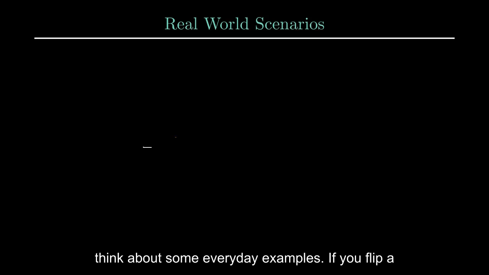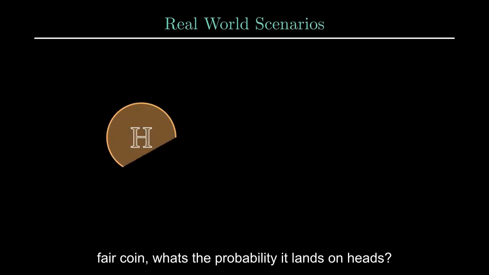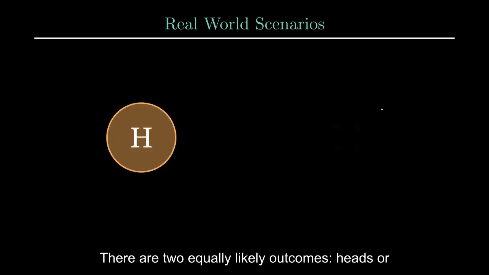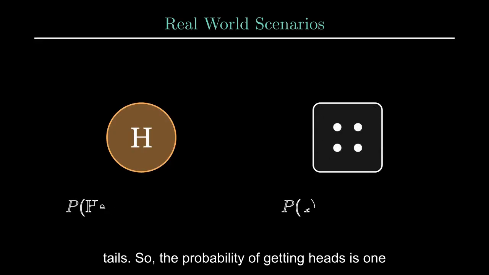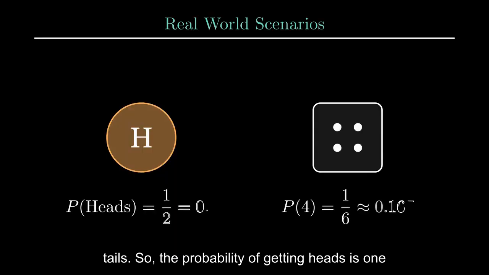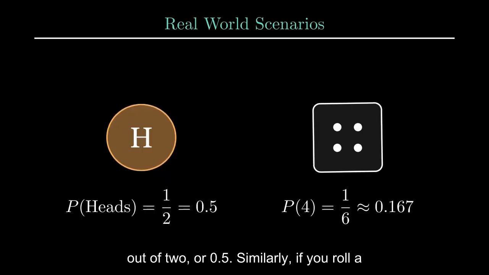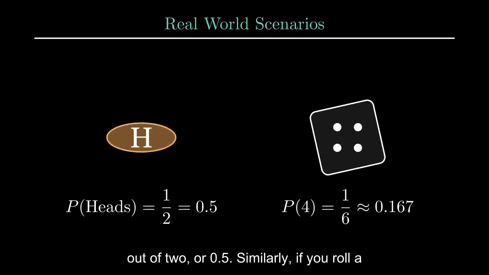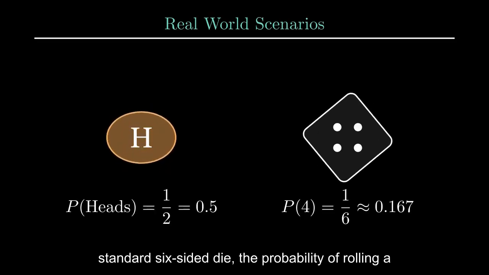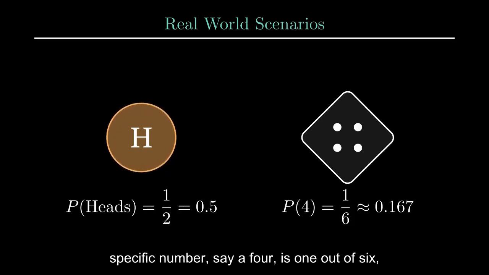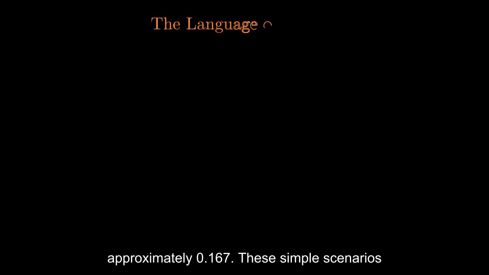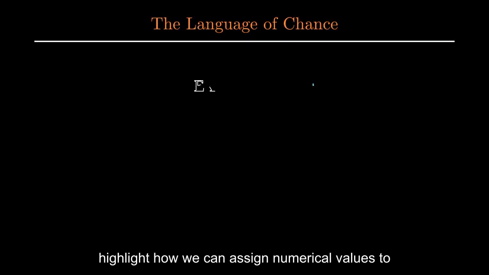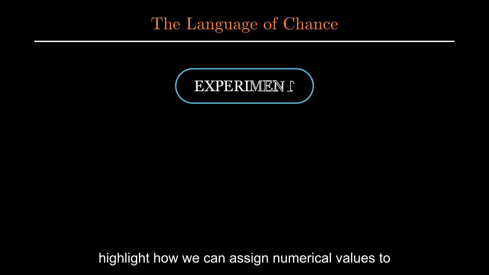Let's think about some everyday examples. If you flip a fair coin, what's the probability it lands on heads? There are two equally likely outcomes, heads or tails. So, the probability of getting heads is 1 out of 2, or 0.5. Similarly, if you roll a standard 6-sided die, the probability of rolling a specific number, say a 4, is 1 out of 6, approximately 0.167. These simple scenarios highlight how we can assign numerical values to uncertainty.